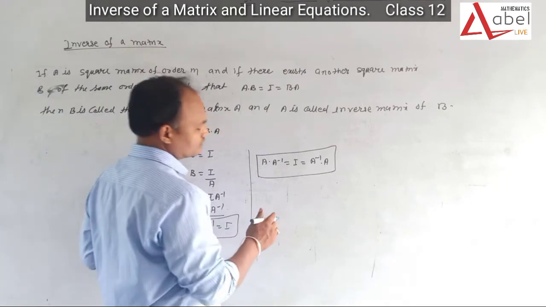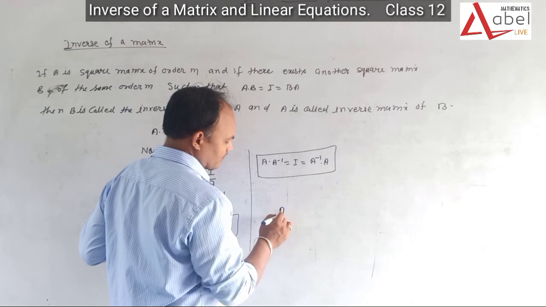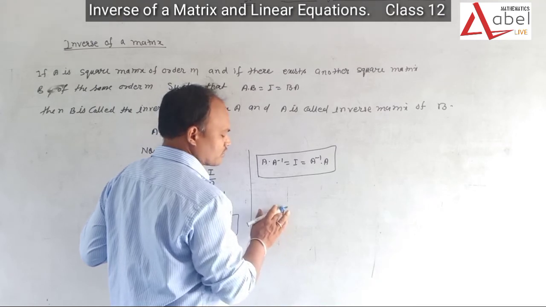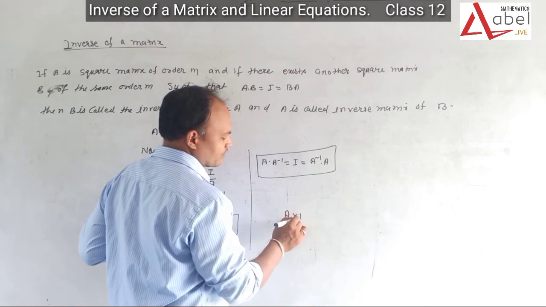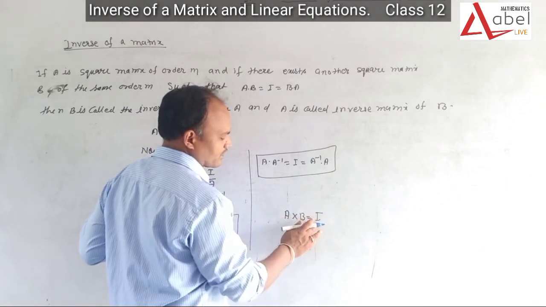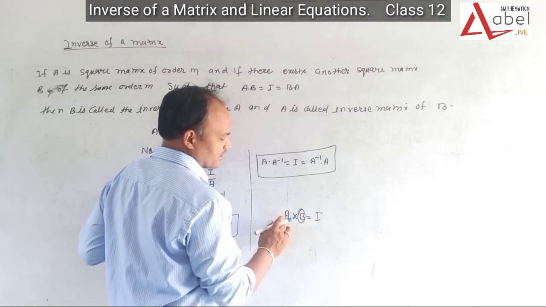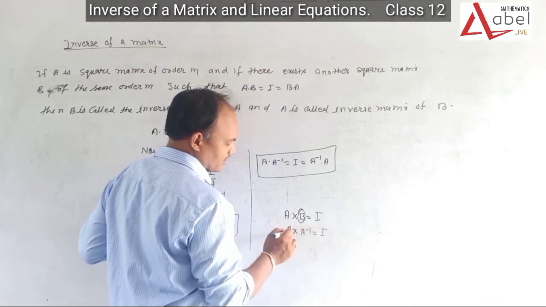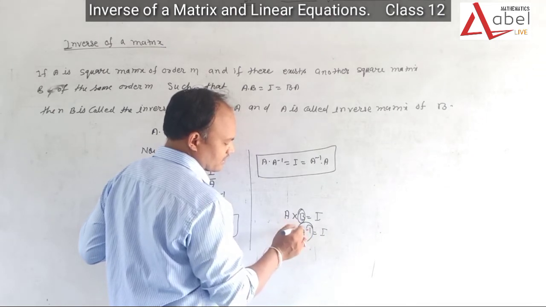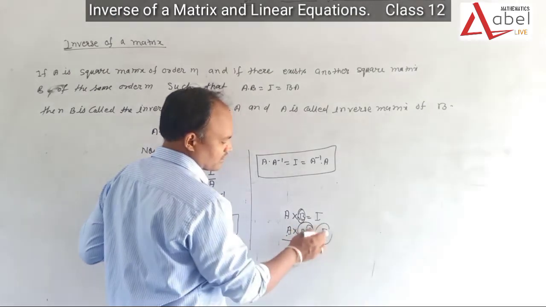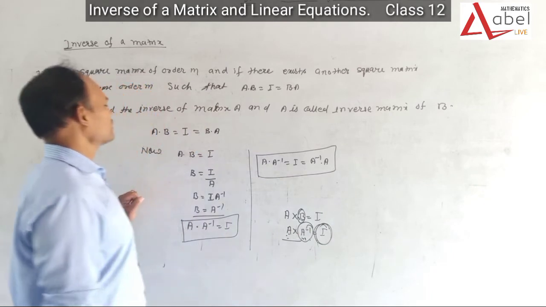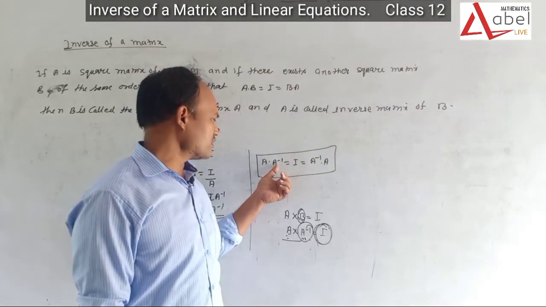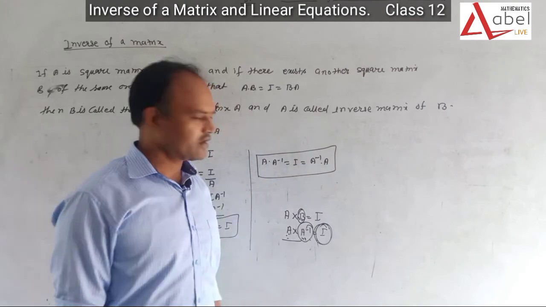Look at binary operation: A cross B equal I. So B is the inverse of A, and A is the inverse of B. After multiplication we have to get the identity. So A into A inverse equal I equal A inverse into A. Is it clear now?